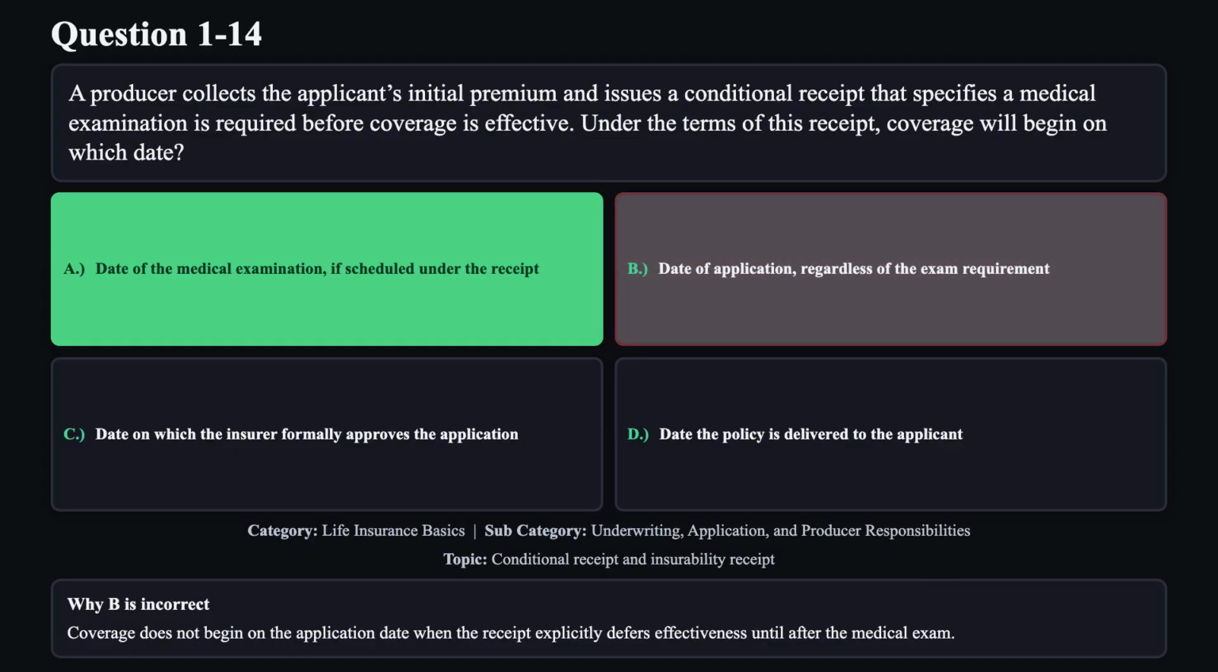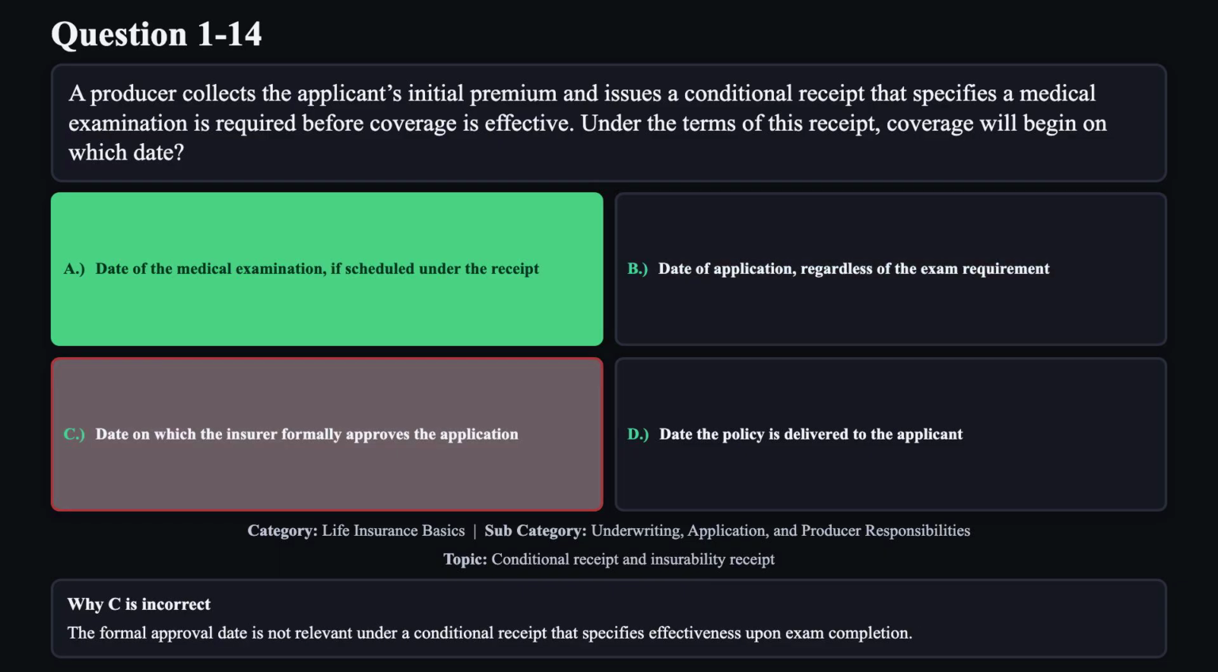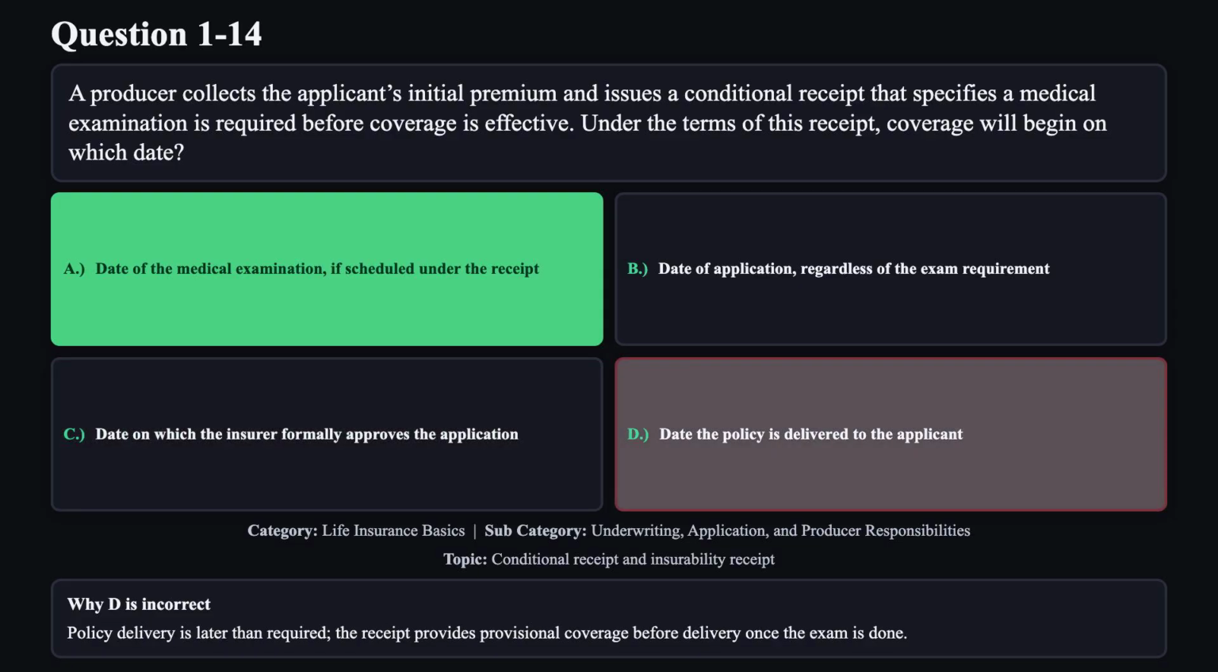Coverage does not begin on the application date when the receipt explicitly defers effectiveness until after the medical exam. Reason C is not correct. The formal approval date is not relevant under a conditional receipt that specifies effectiveness upon exam completion. Reason D is not correct. Policy delivery is later than required. The receipt provides provisional coverage before delivery once the exam is done.